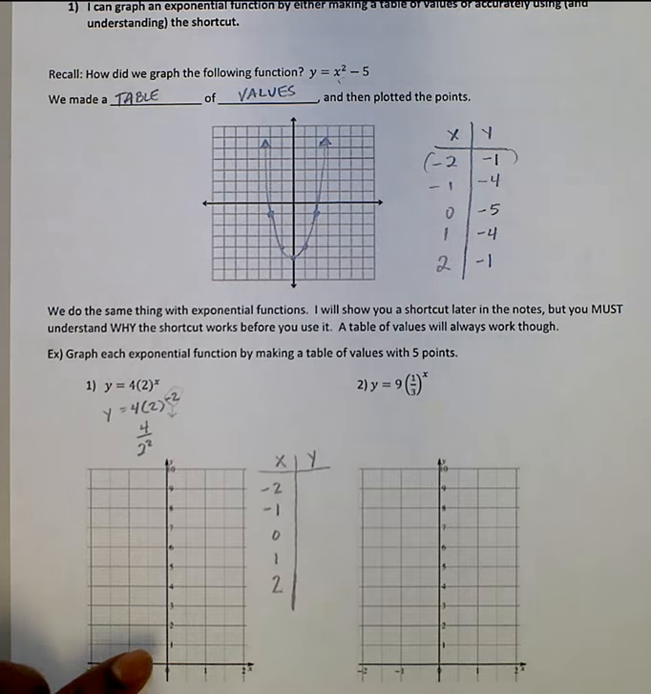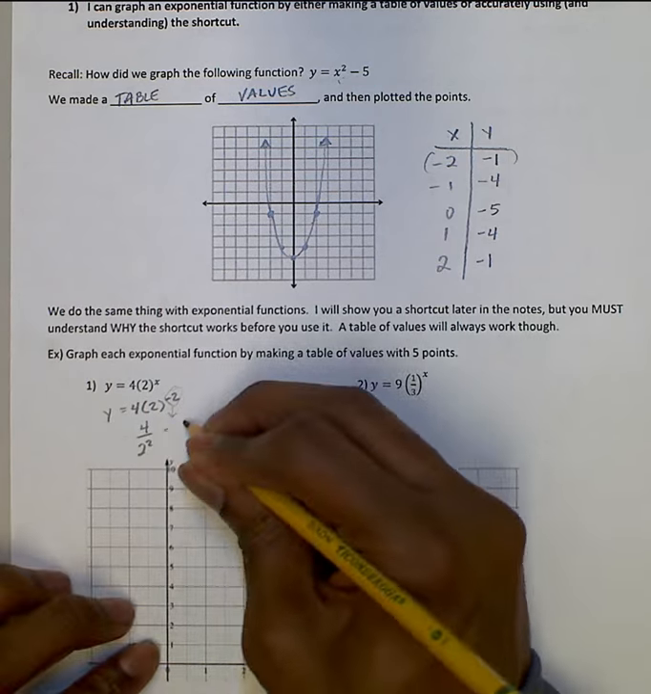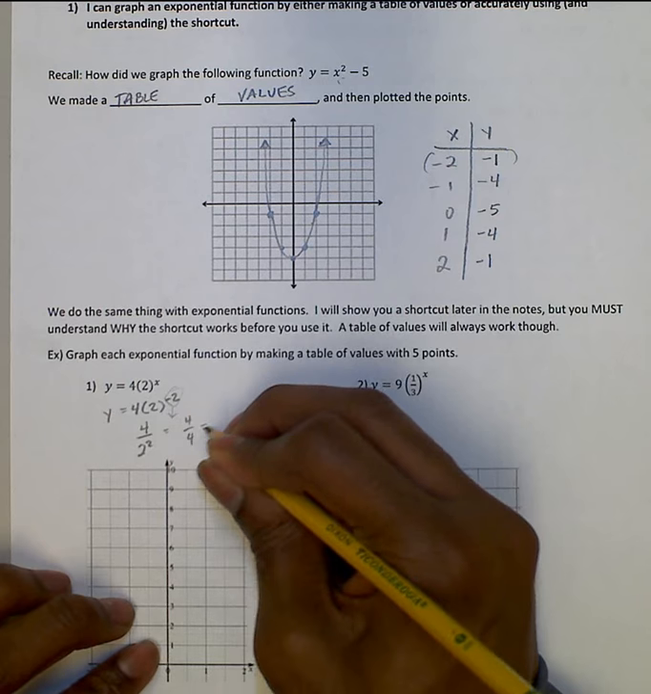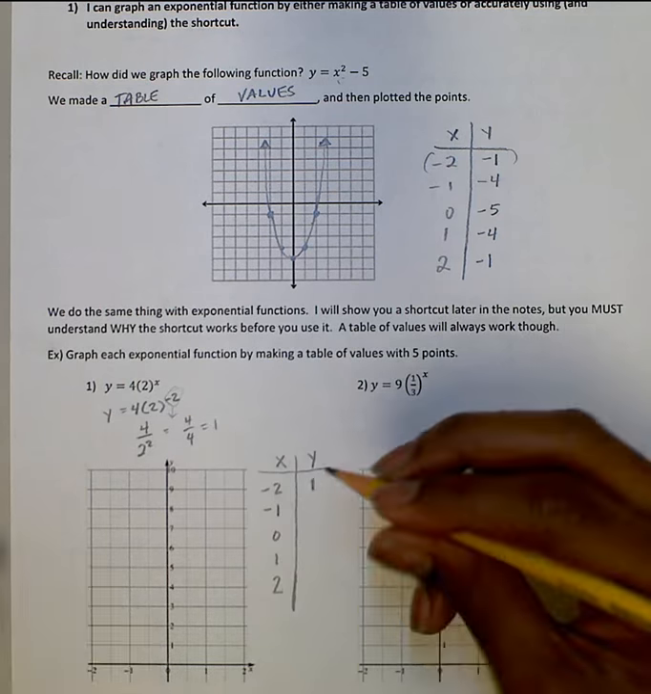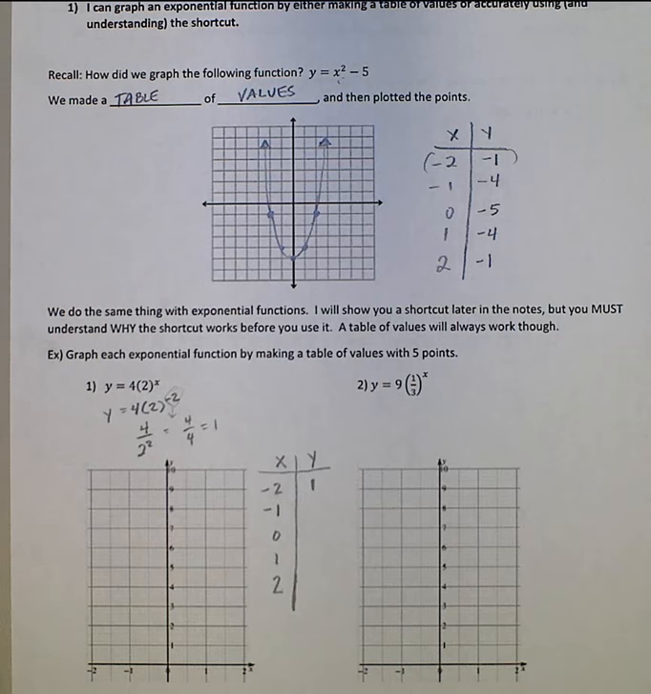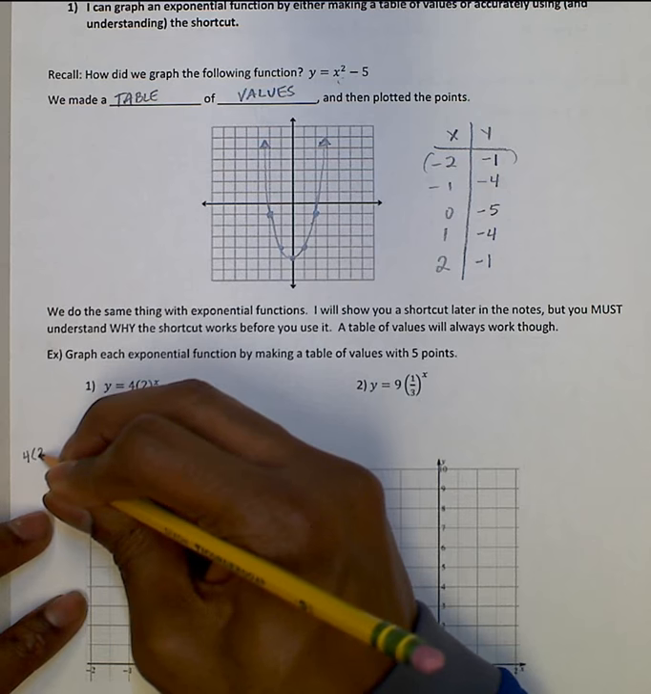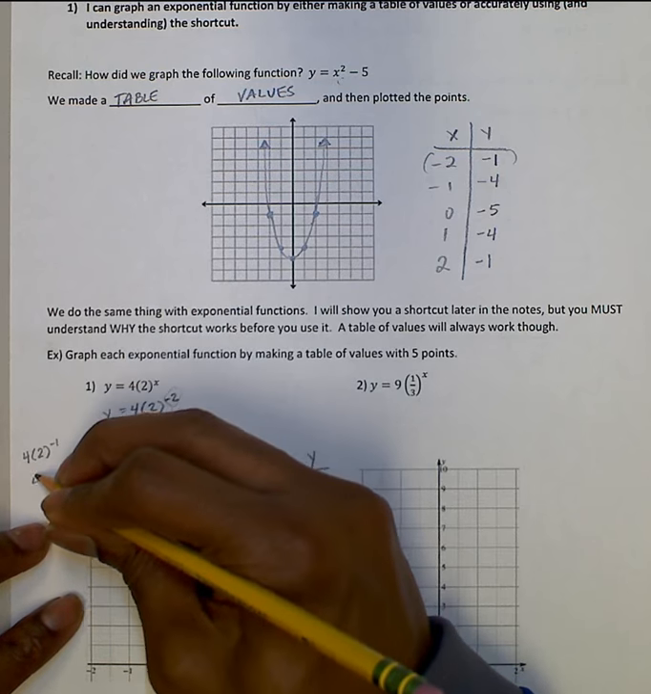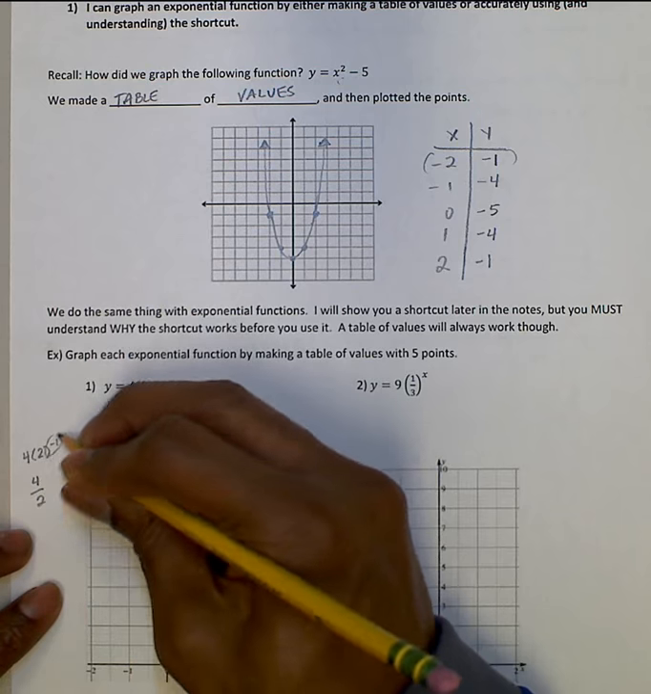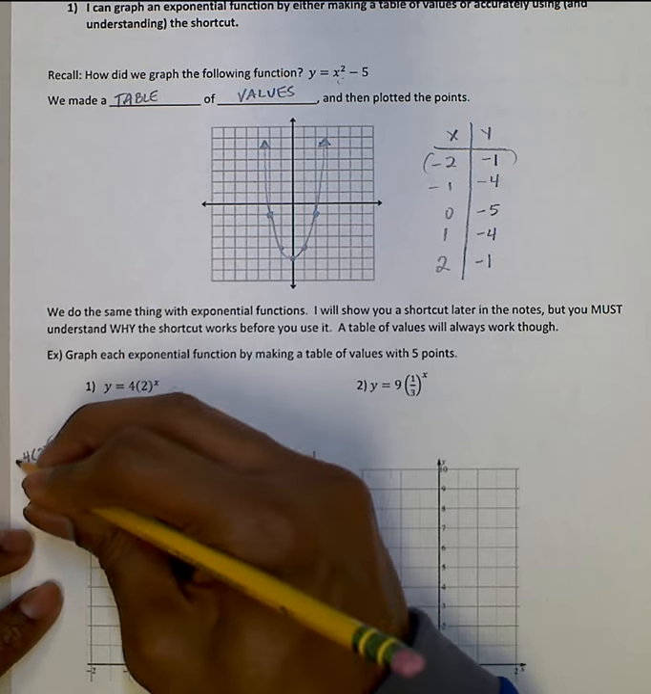Well, what's 2 squared? It's 4. So we actually have 4 divided by 4, which equals 1. So when x is -2, y is 1. And we can do the same thing with all these values. 4 times 2 to the -1, which is really 4 over 2, and that is 2.